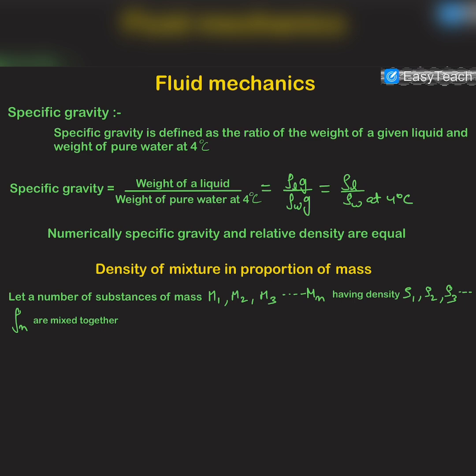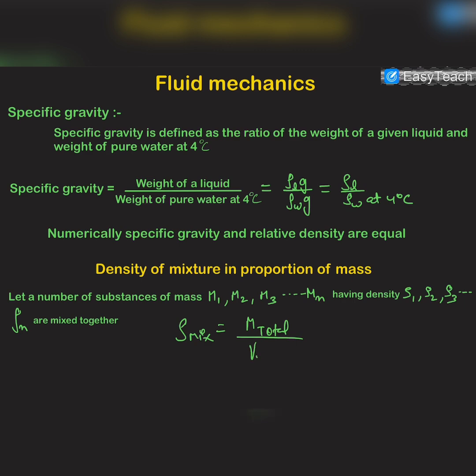Now, when different types of liquids are mixed in proportion of mass, which means that m1, m2, m3 are different masses of the liquids and rho 1, rho 2, rho 3, rho n are their densities, the density of the mixture can be written as the total mass, m total, divided by the total volume, V total.